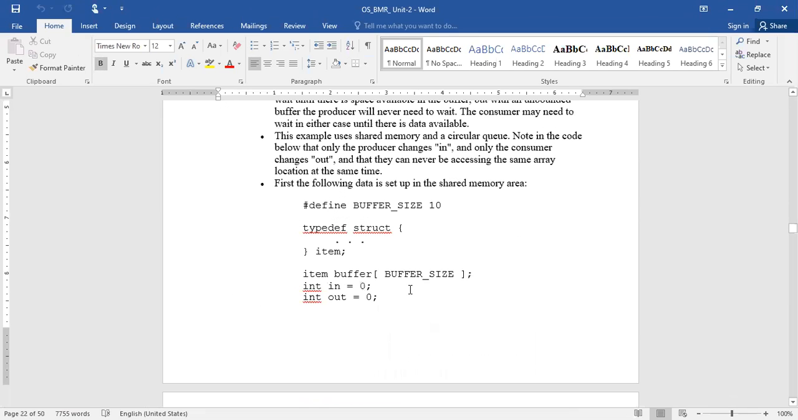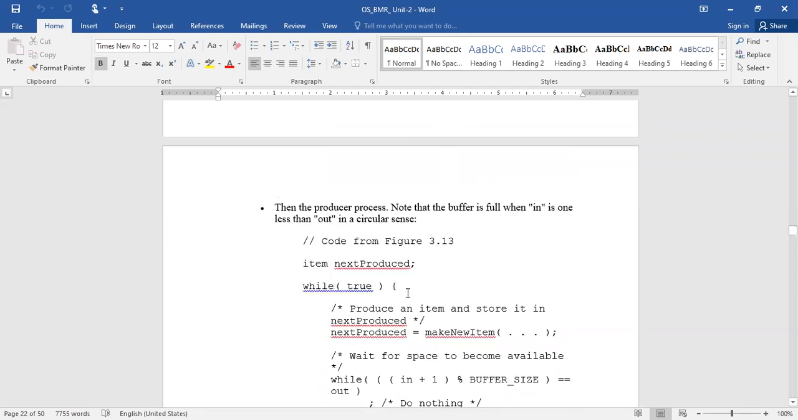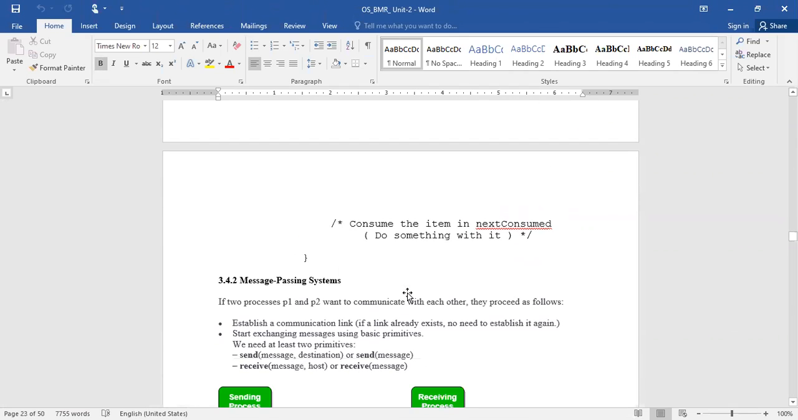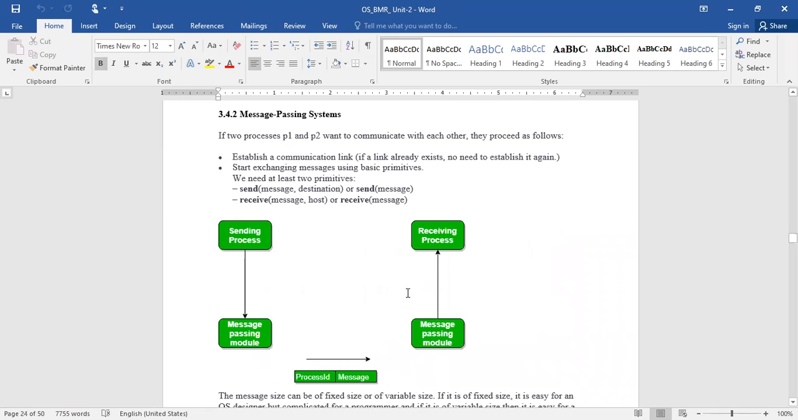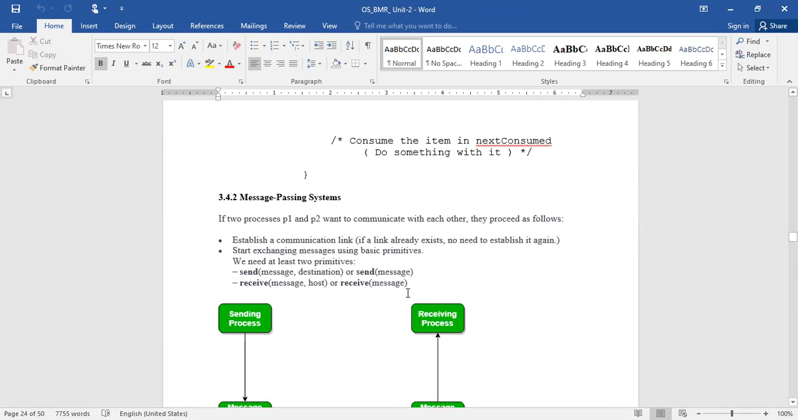Okay, so we'll see later how we are going to solve this producer-consumer problem. Like that, there will be many other problems as well, and we'll discuss how to solve all these issues. Okay, that is about the shared memory.